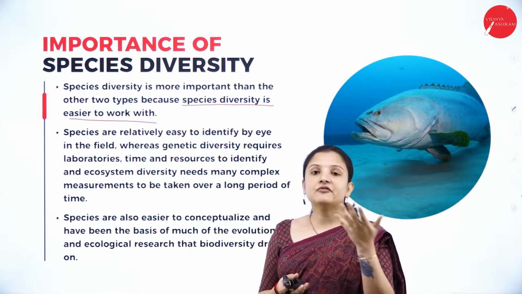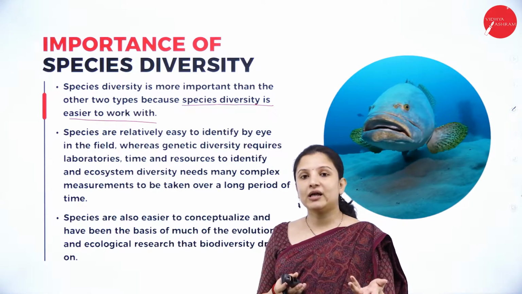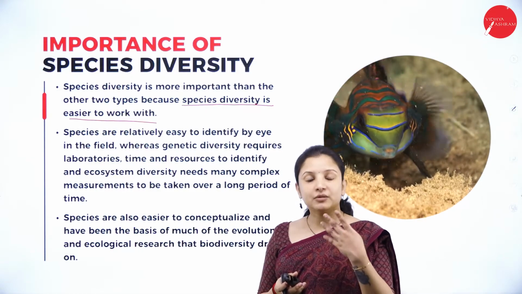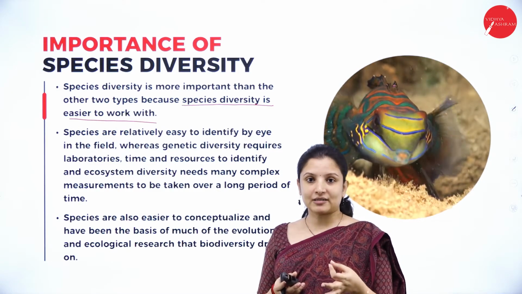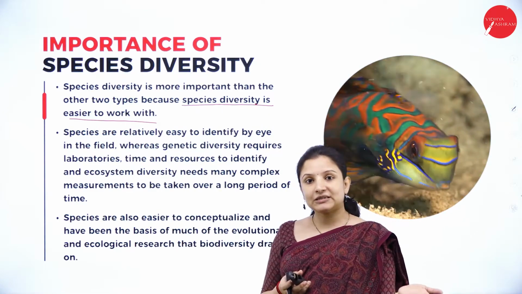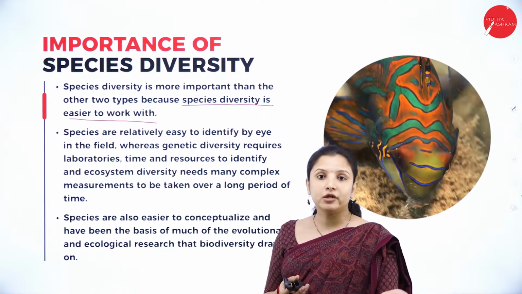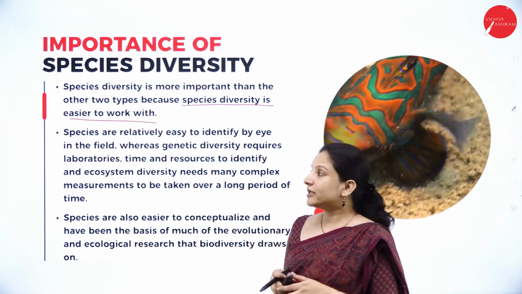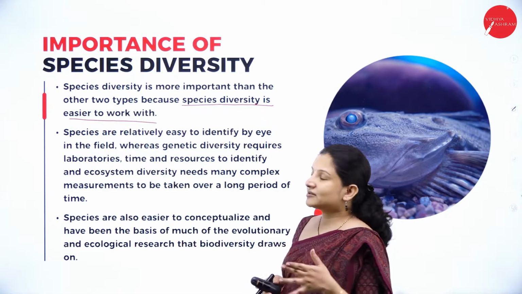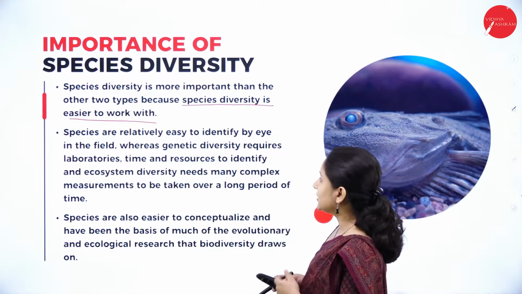Say for example, there are different types of monkeys, right? Those which belong to the primates: we have langur, we have the rhesus macaque, that is the common monkey that is there, and under primates itself we have human beings. So we are different species. Say for example, you need to study about langur, you can just concentrate only on langur. It is limited. So that is why species diversity is easier to work with, and therefore species diversity is more important when compared to the genetic diversity and the ecosystem diversity.